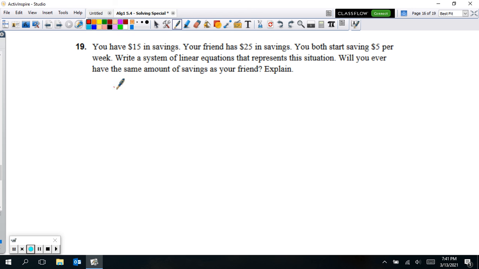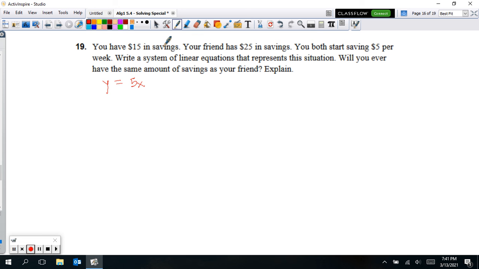So we would say that it's going to be like a y equals mx plus b situation. So if we say y is equal to, y would be the amount of money you would have in your savings account when you calculated it. 5x is going to be the savings. You're going to do 5 per week. So first week is 5. If you put 2 weeks, 2 times 5 is 10, now you have that added to your savings. If 3 is x for 3 weeks, it's 15. So that's what we get to say for both of you, really, for you and your friend.